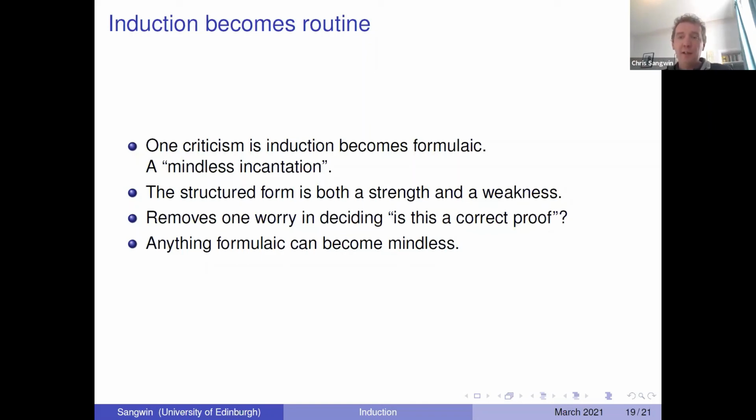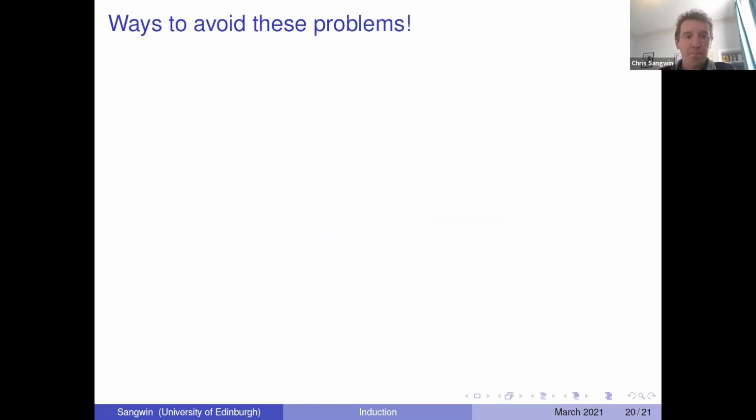This goes back to Leibniz trying to find a universal calculus by which we could immediately tell if a proposition is true. He tried to find a symbolic language that would remove the worry of whether something is true. People have been looking at this for hundreds of years. So yes, of course it can become routine. And I think that is both a strength and a weakness that we need to acknowledge.